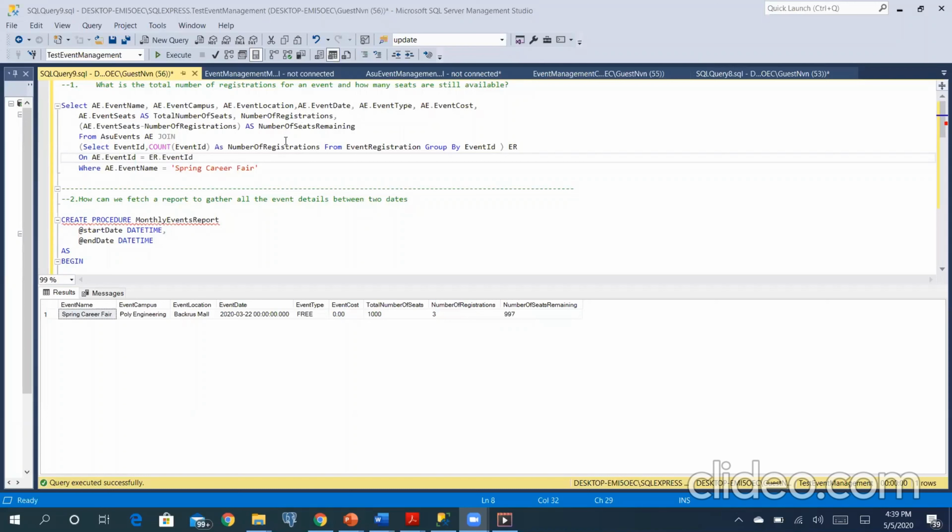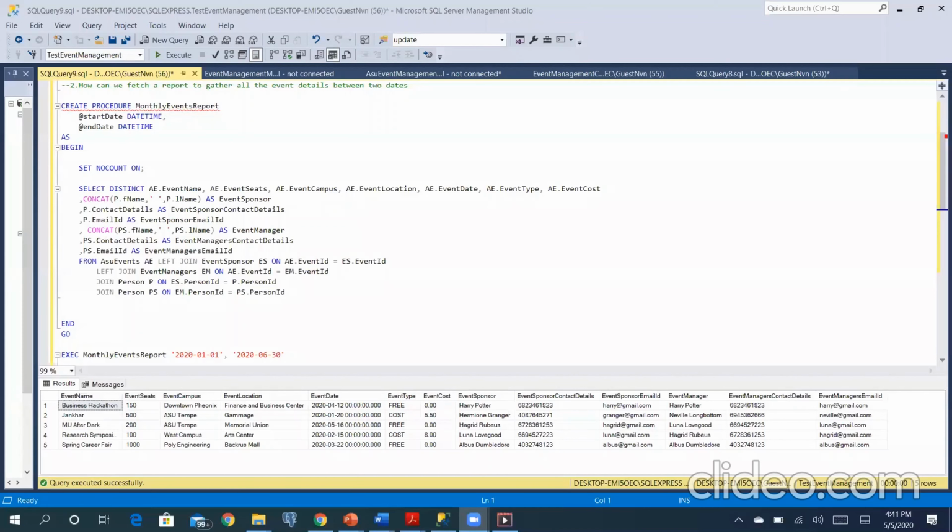Here we have joined two tables, event registration and ASU events, with the count, and we have passed the parameter value as Spring Career Fair, and you can see the result is here: the event type is free, the total number of seats is 1000, the number of registrations is 3, and the number of seats remaining is 997.